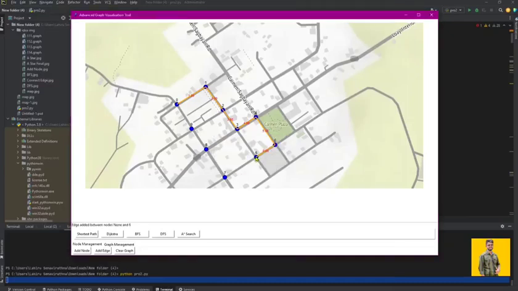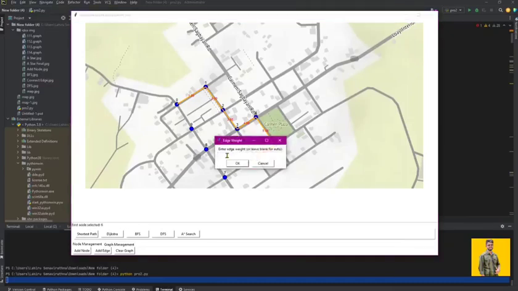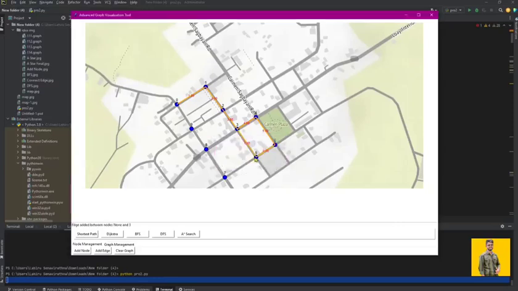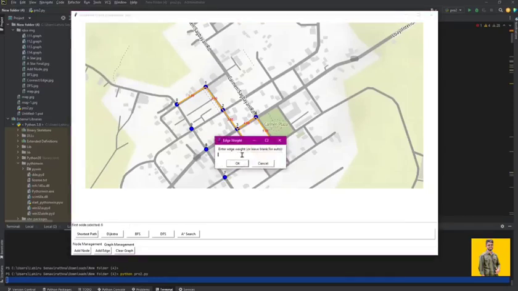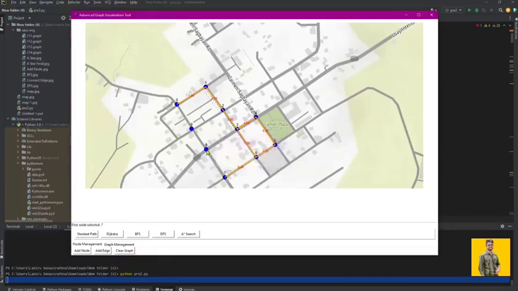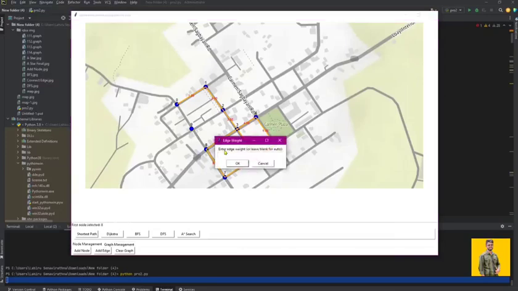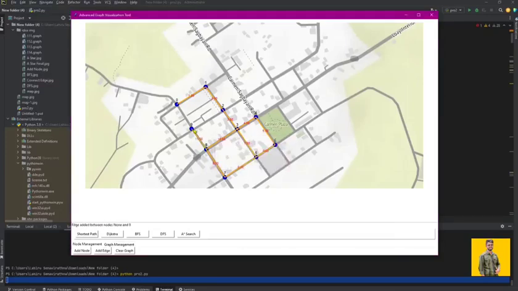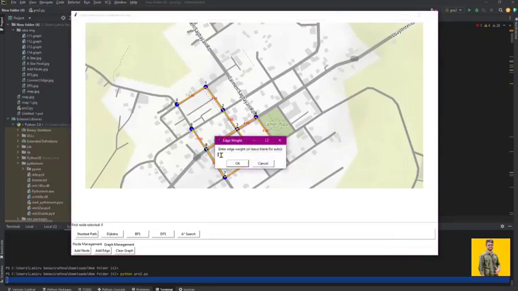Pathfinding algorithms implemented. The tool includes 5 sophisticated pathfinding methods. Shortest path finds the most direct route. Dijkstra's algorithm calculates optimal paths with weighted edges. Breadth first search, BFS, explores nodes level by level. Depth first search, DFS, explores paths as deeply as possible before backtracking. A* search uses a heuristic approach for efficient pathfinding.